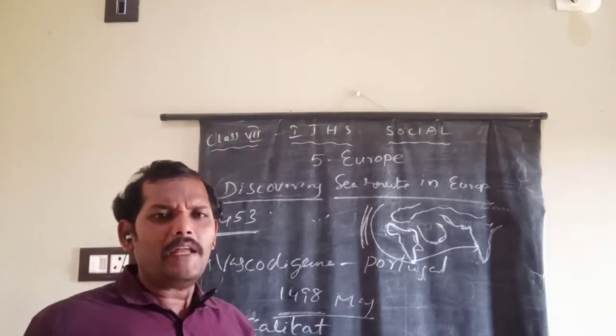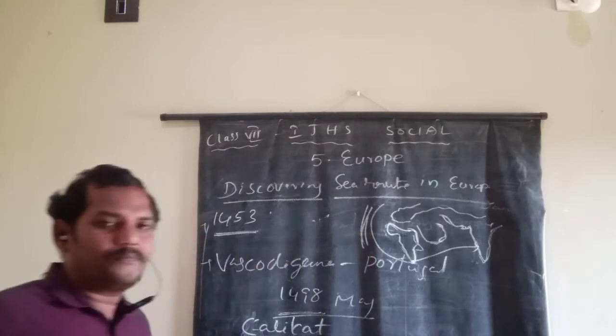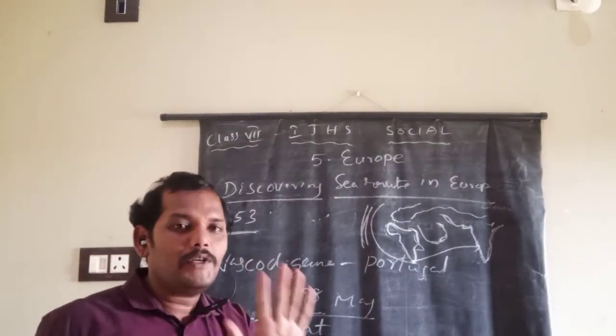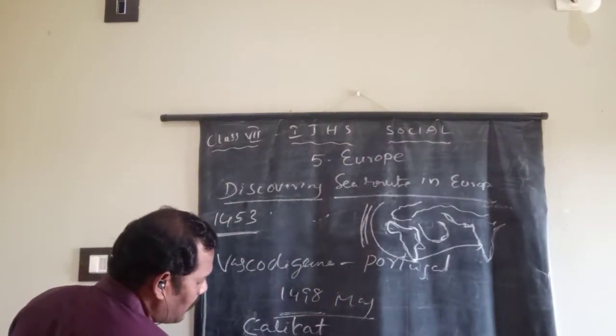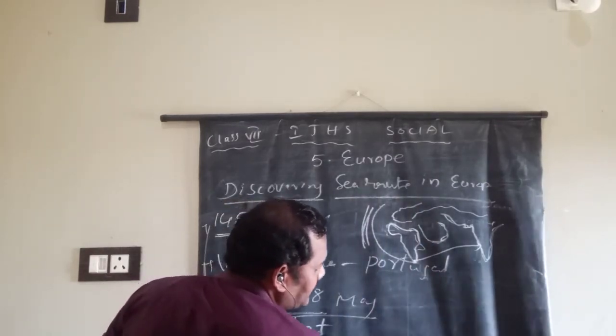Then so many people discovered different routes. This helped the establishment of colonization.